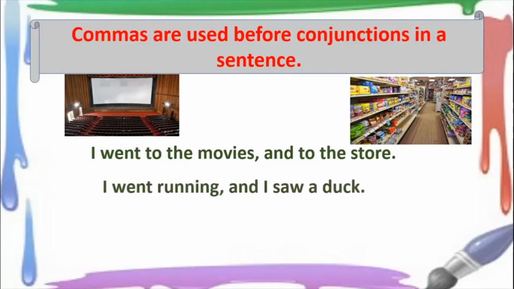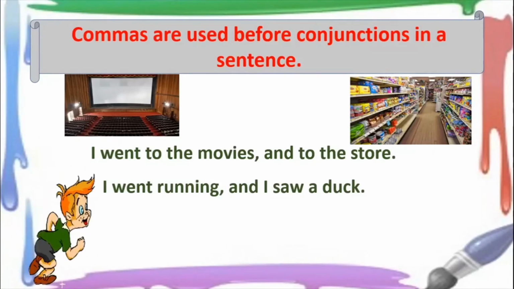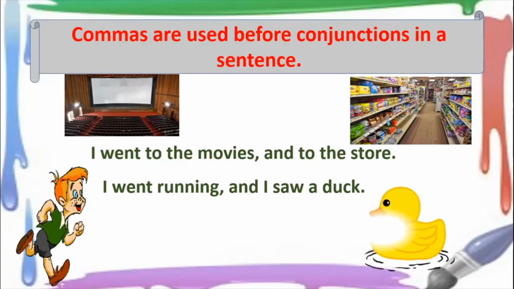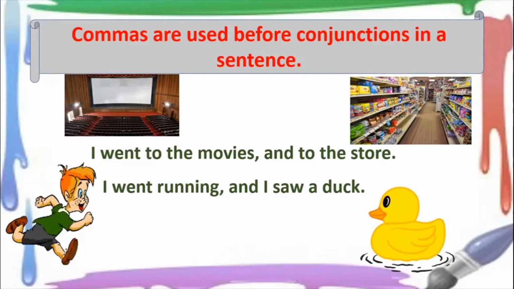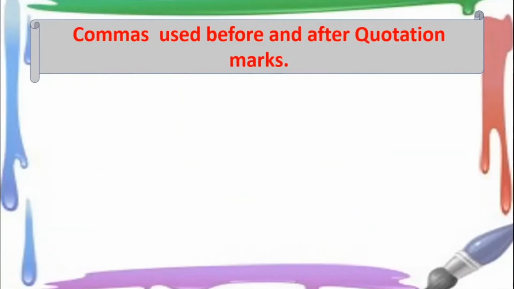One more example. I went running and I saw the duck. So I went running, comma, and conjunction, I saw the duck. Okay, so these are how commas are used in a sentence.